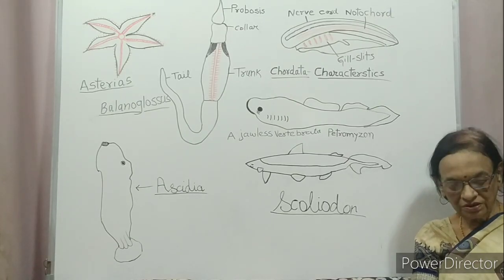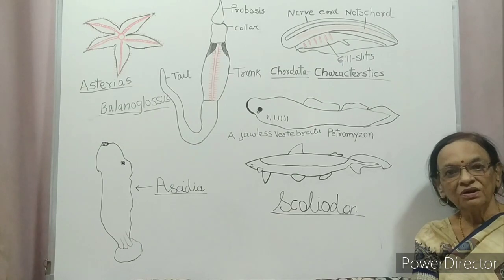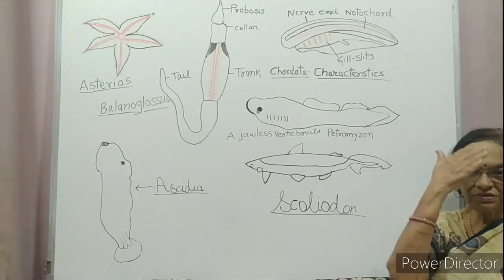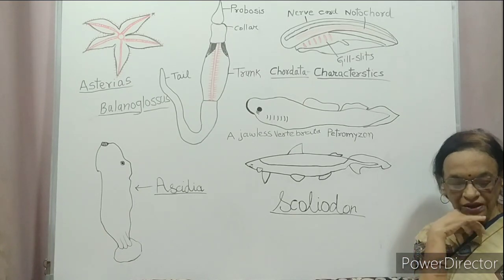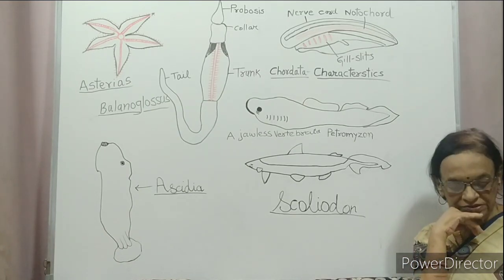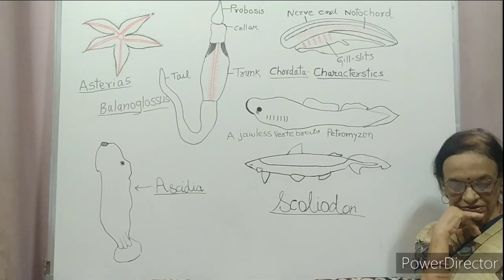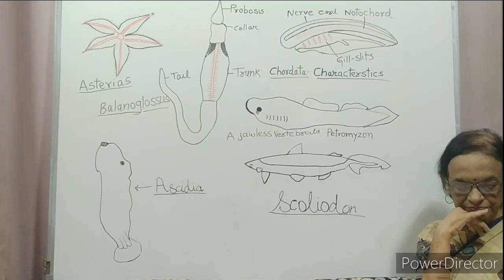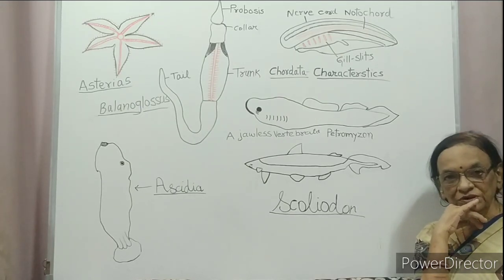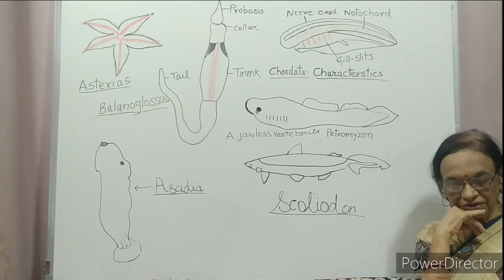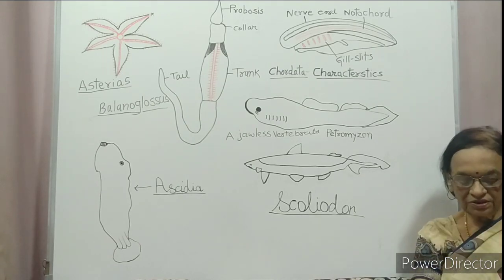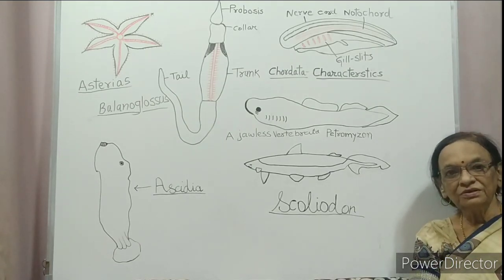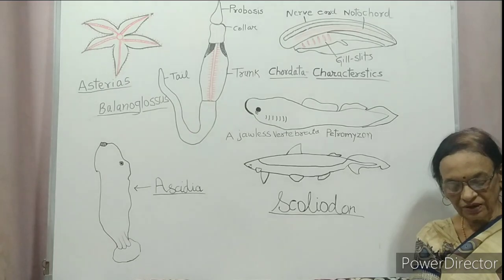Digestive system with the mouth on the ventral side. This is our ventral side, the lower side, and the anus on the upper side. In most of the animals, the excretory system is absent. Sexes are separate. Reproduction is sexual.